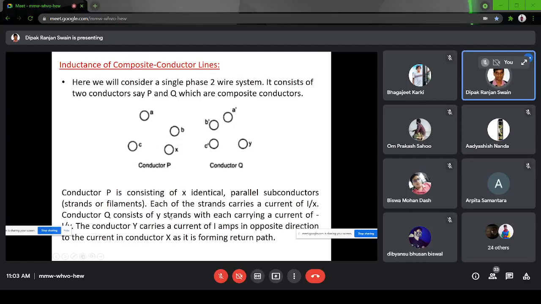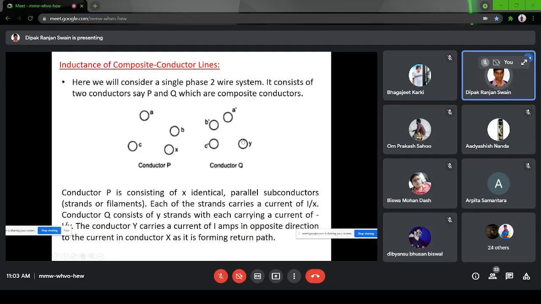Okay. Conductor Q, similarly, let us say it consists of Y strands. Now you may ask why they are not equal, because the conductors are supplied by different manufacturers. Maybe this conductor is supplied by one manufacturer and this by a different manufacturer. Then they may not have an equal number of strands. The current rating may be the same, but they may not have the equal number of strands. But sometimes Y equal to X also. That may be the case if both of them are of the same manufacturer and same specification, but we are taking the generalized case. So I am assuming that this P conductor has X number of strands, and the Q conductor has Y number of strands.